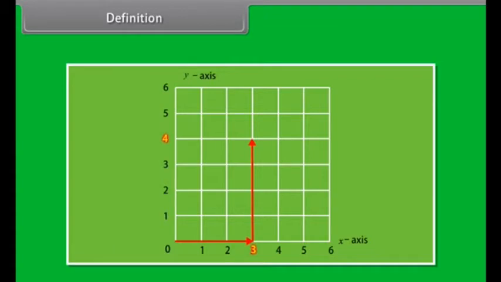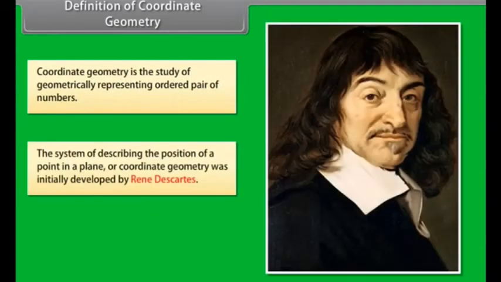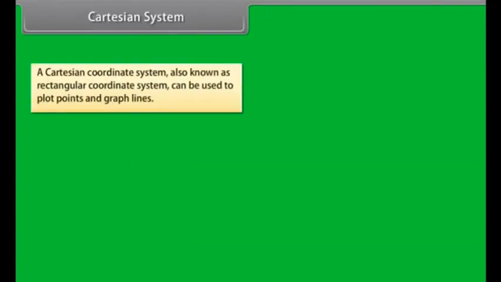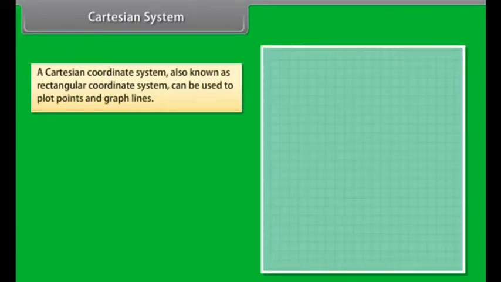Coordinates: an ordered pair of numbers that give the location of a point on a grid, for example (3, 4). Definition of coordinate geometry: coordinate geometry is the study of geometrically representing ordered pairs of numbers. The system of describing the position of a point in a plane in coordinate geometry was initially developed by René Descartes. This system is often called the Cartesian system.